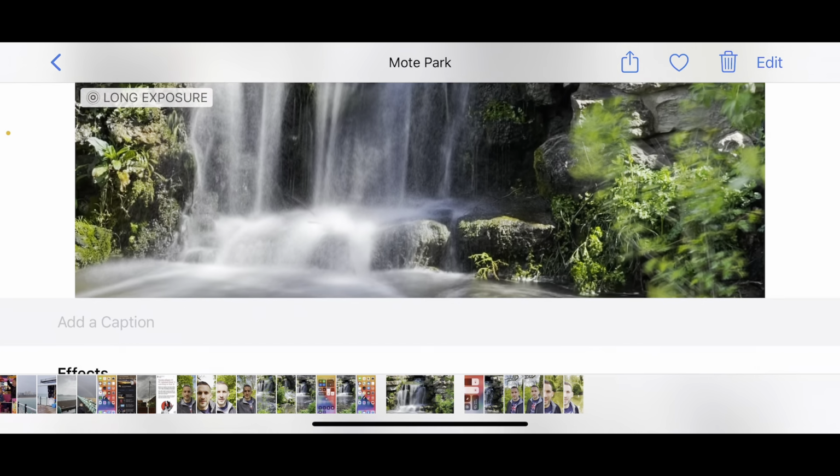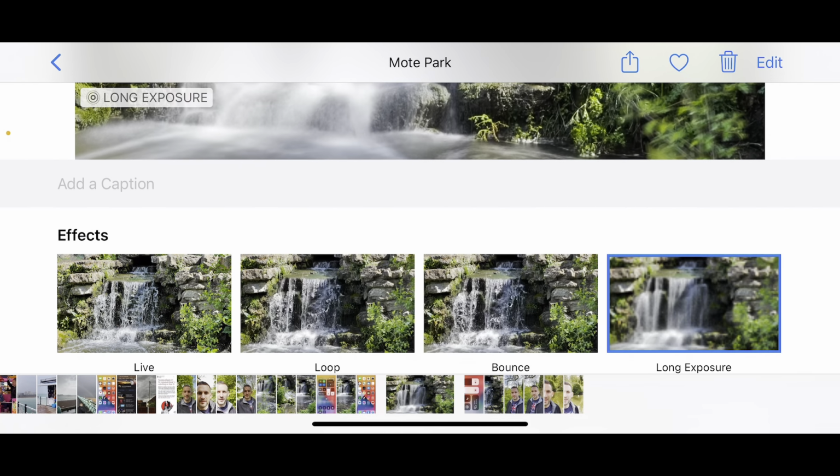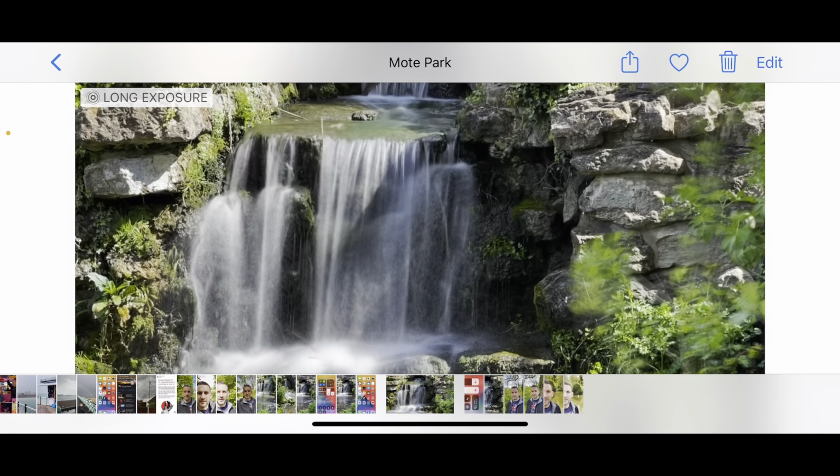So I'm just going to swipe up again to show you long exposure. There you go, you can now export that and edit the colours.